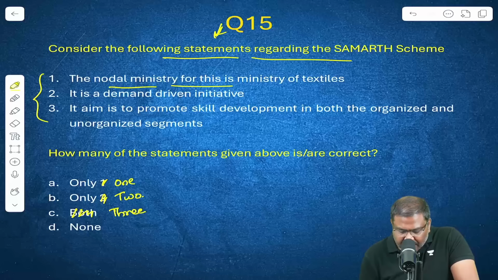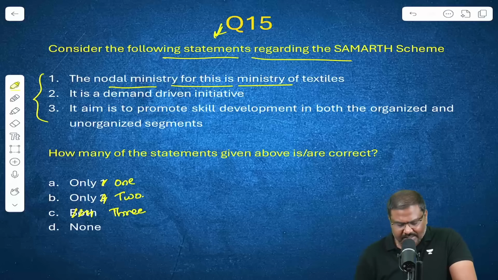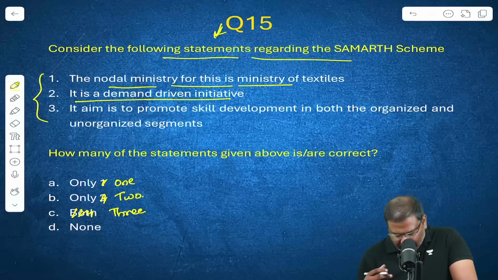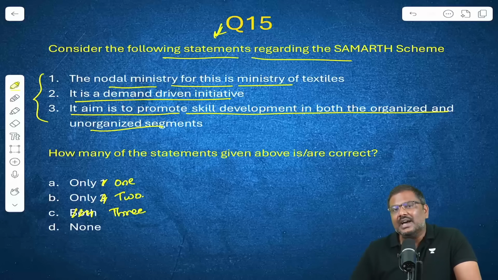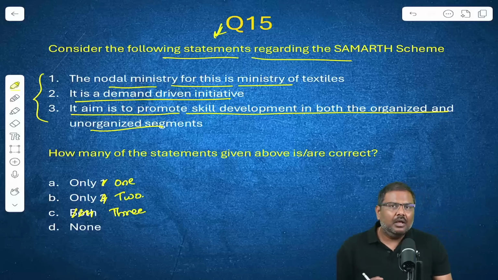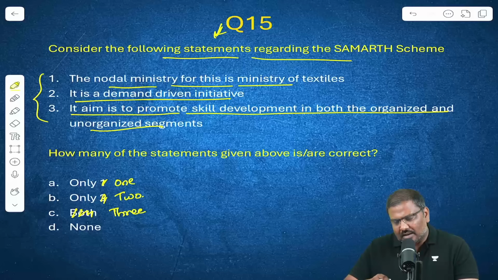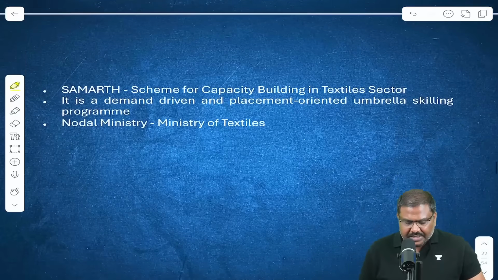The nodal ministry for this is the Ministry of Textiles. It is a demand-driven initiative. The aim is to promote skill development in both organized as well as unorganized segments. This was announced, or the announcement associated with the Samarth scheme was there in the budget. Now listen to me very carefully.